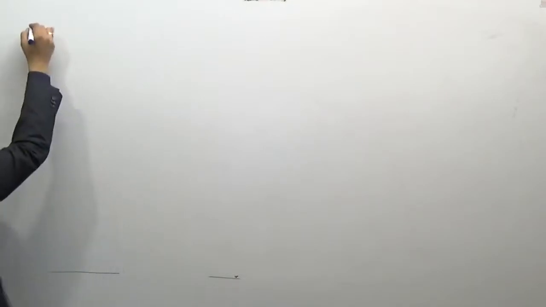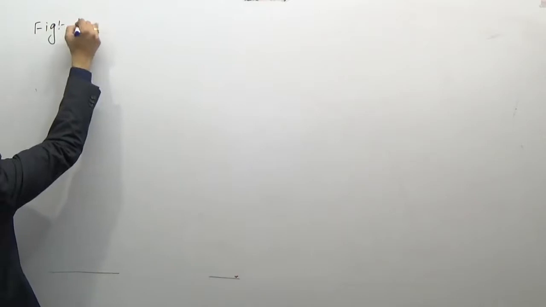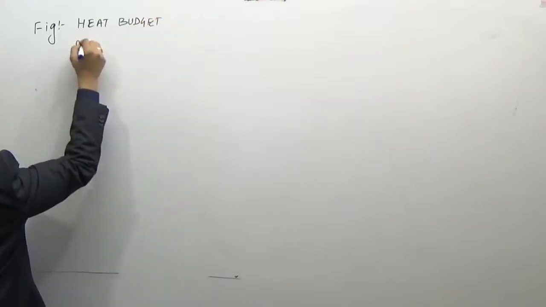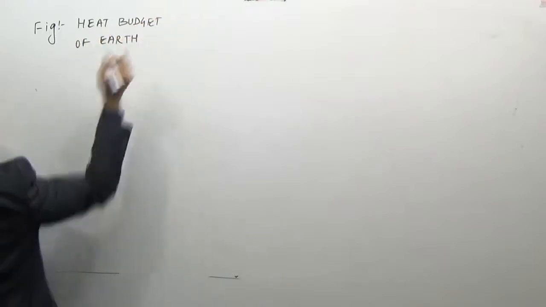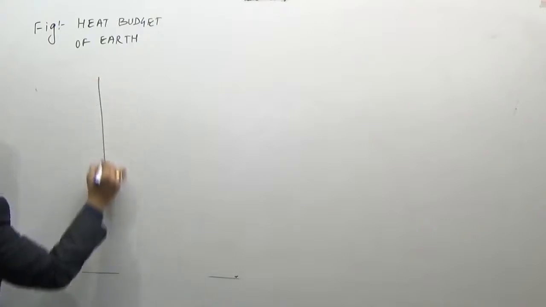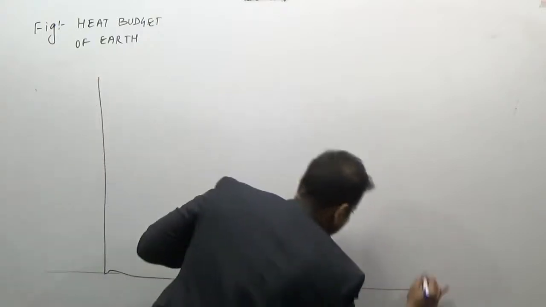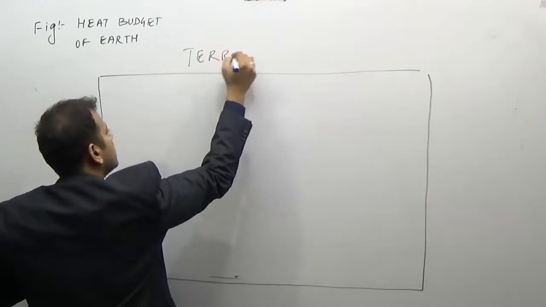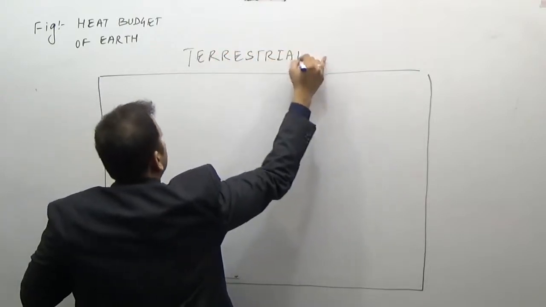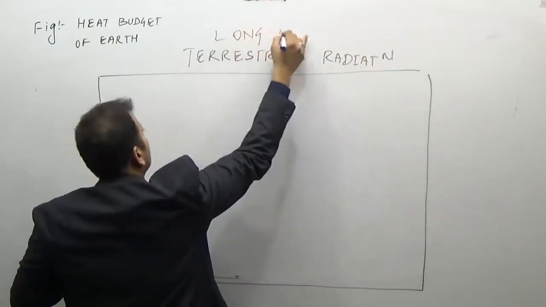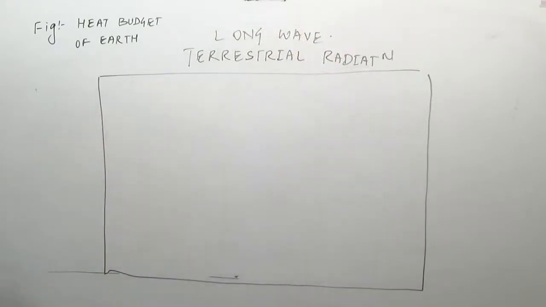So the next figure is terrestrial radiation. You can label the figure heat budget of the earth, or we can write in the diagram itself that we are talking about the terrestrial radiation. Long wave terrestrial radiation.